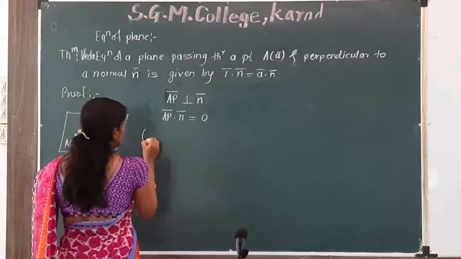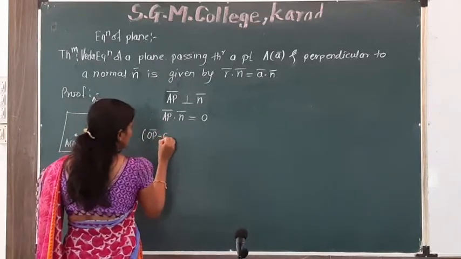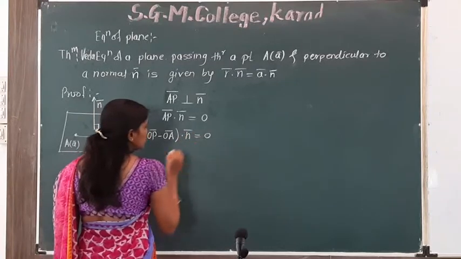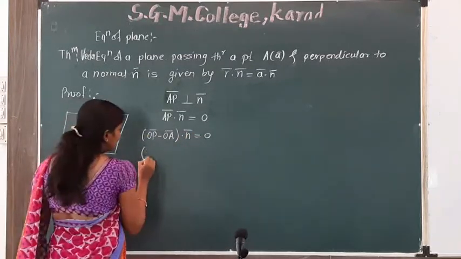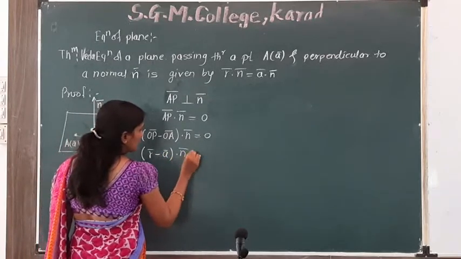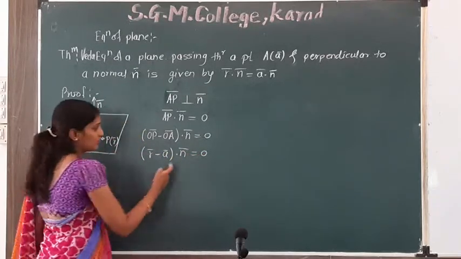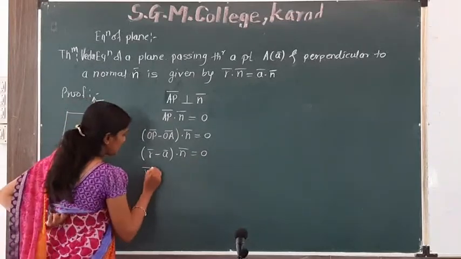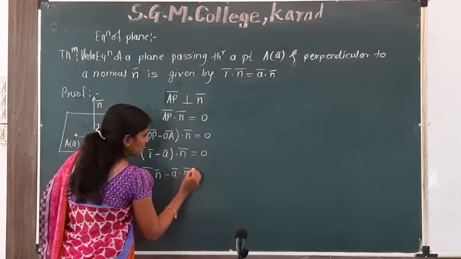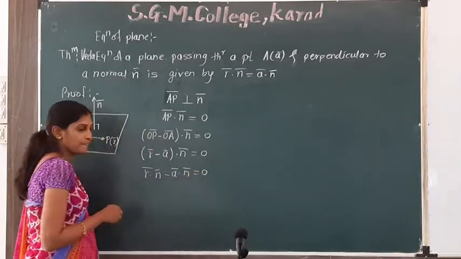What is AP bar? It is OP bar minus OA bar. So (OP bar minus OA bar) dot n bar is equal to 0. OP bar means r bar, so (r bar minus a bar) dot n bar is equal to 0. Multiplying by n bar, r bar dot n bar minus a bar dot n bar is equal to 0.